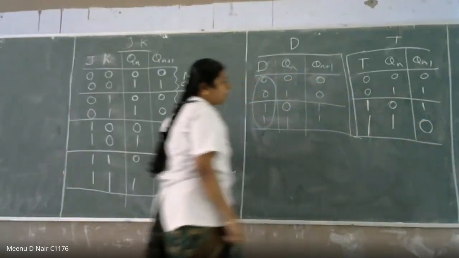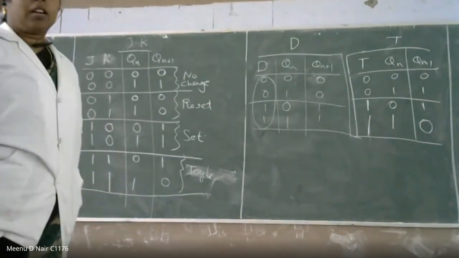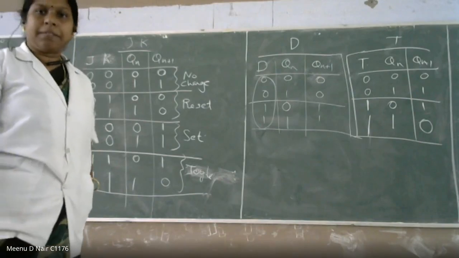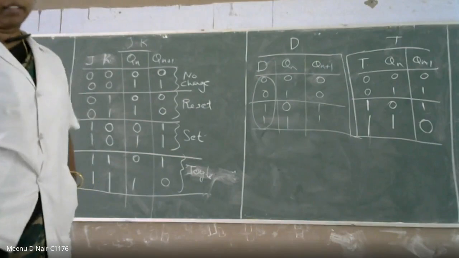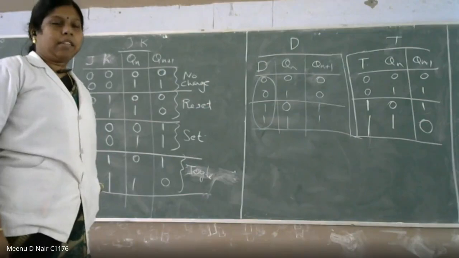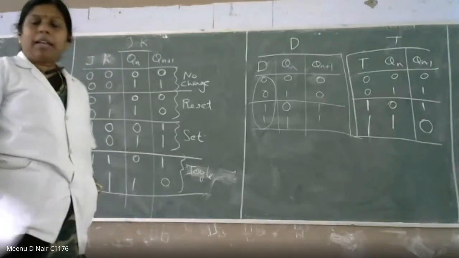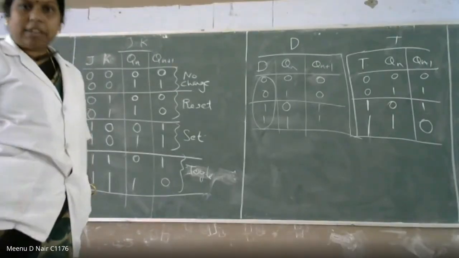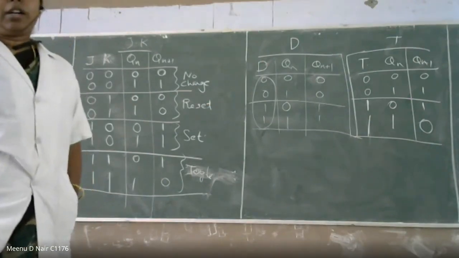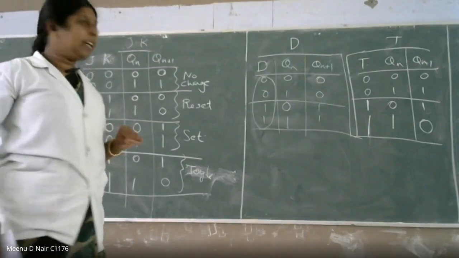This is the flip-flop truth table. You have to learn this truth table by heart. Then only you can do all the conversions, counters, flip-flops, shift registers, synchronous, asynchronous, sequential circuits, everything. So you must learn this flip-flop truth table by heart. SR flip-flop, JK flip-flop: SR and JK are almost the same. Then D: whatever be the input, the same you will get as the output. That is D flip-flop. Then the last one is T flip-flop. Whenever T has input 1, the next state will be the toggle of your present state. That is the condition. Is it okay?